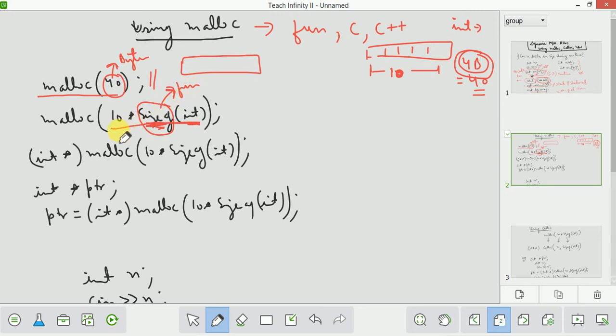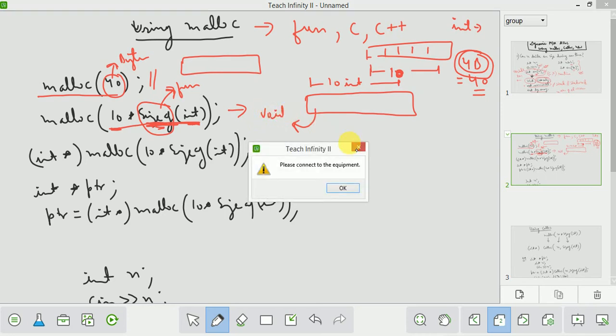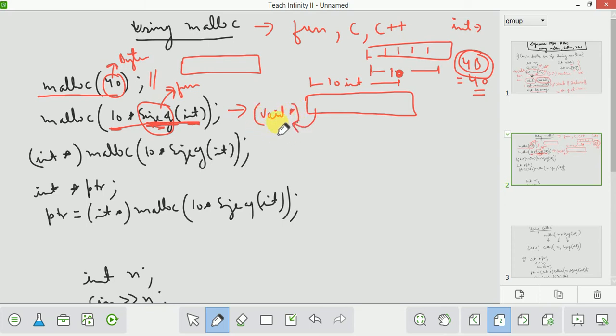Now I do not have to calculate the whole size. I just need to know how many elements there are, and I will multiply it with sizeof int. Now what this will do is allocate a block of memory for 10 integers, and it will return a pointer to the first address, and the type of this pointer will be void pointer, void star. So always remember malloc will return a void pointer.